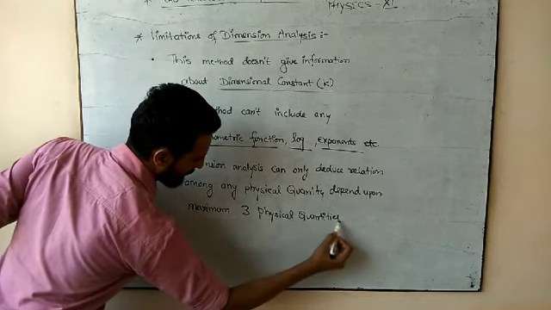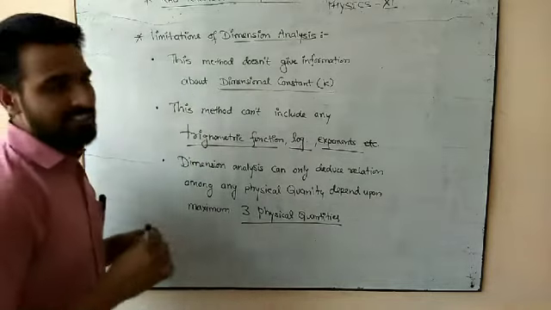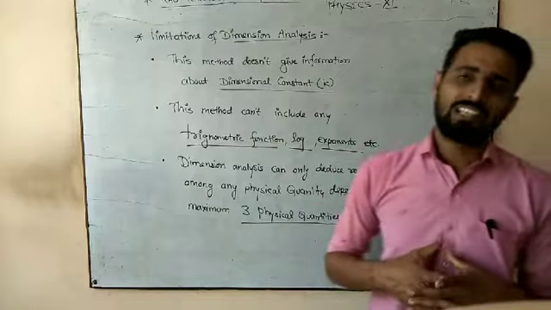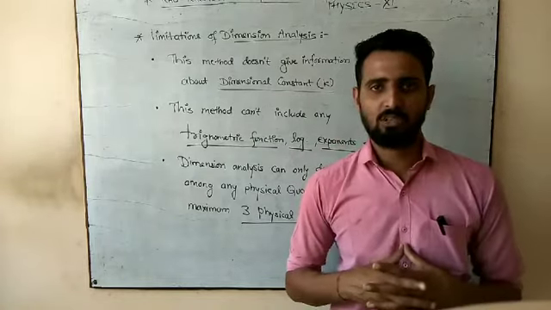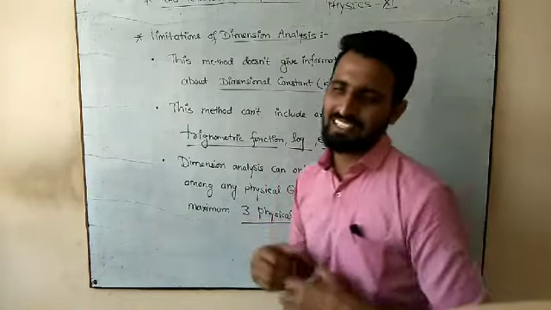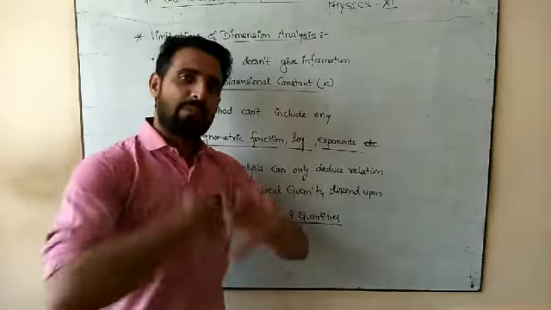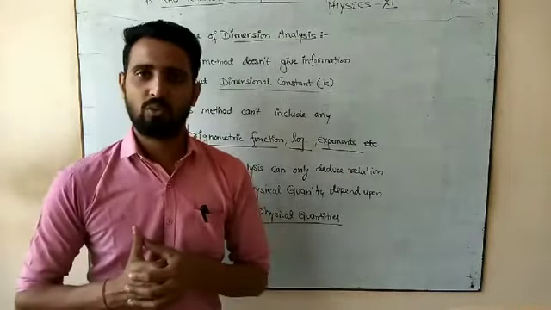Please try to understand that. In the second application, where we talk about deducing the relation among various physical quantities, we have one particular physical quantity that depends upon various other physical quantities.